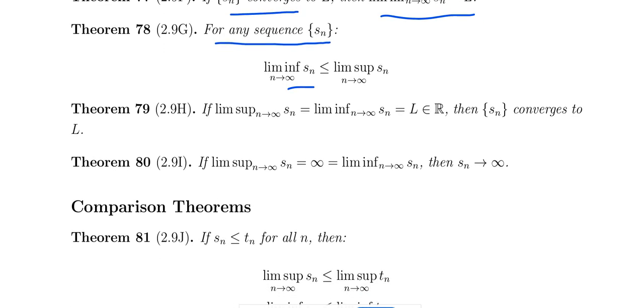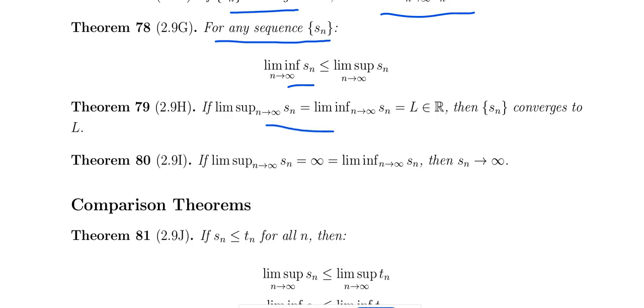In the same way, if the limit superior and limit inferior are both equal to L, then the sequence converges to L. The sequence converges to L. If the limit superior and limit inferior both diverge to infinity, then the sequence diverges to infinity.